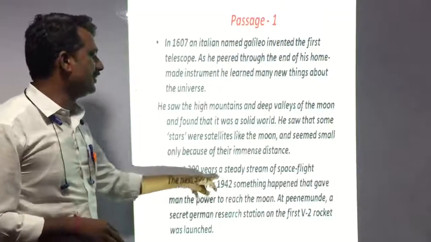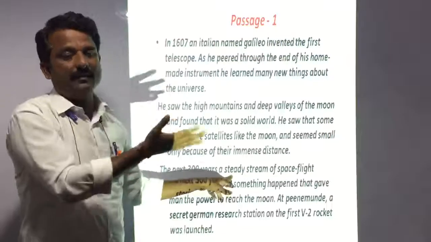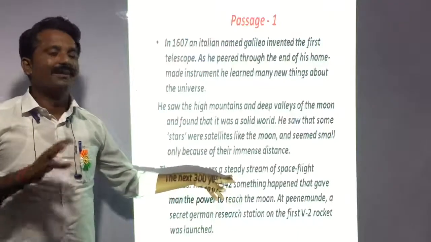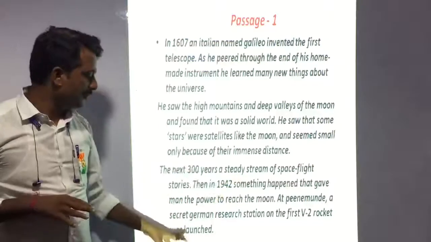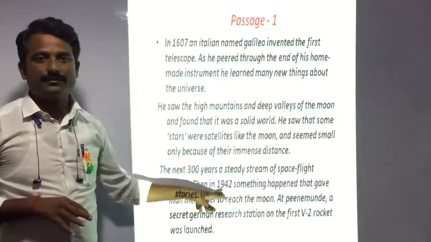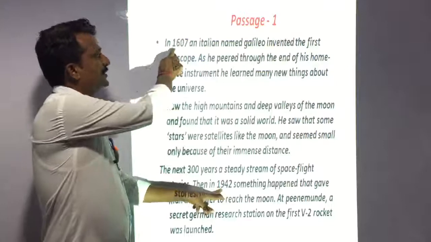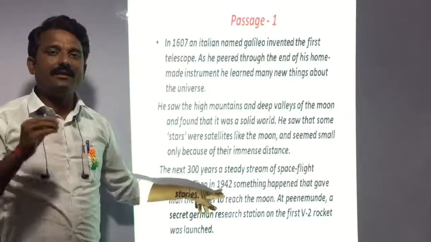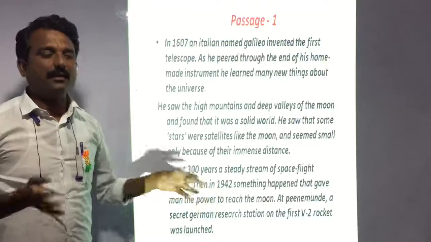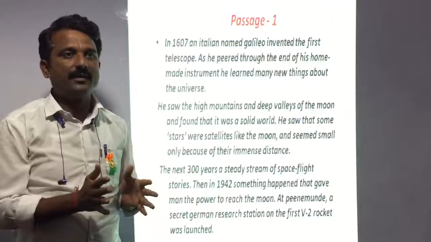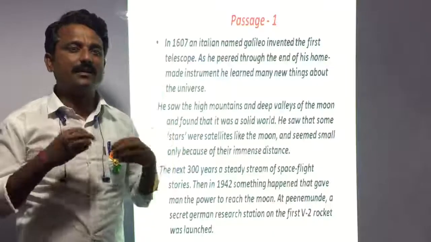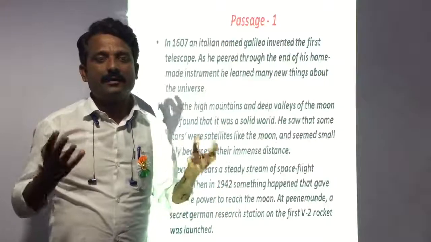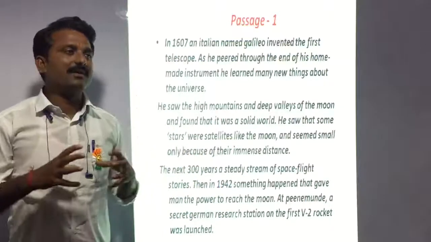Then almost 300 years passed after that event, up to 1942. Look at that: from 1607 up to 1942, 300 years passed. In that phase, several discoveries and possibilities were uncovered by man.